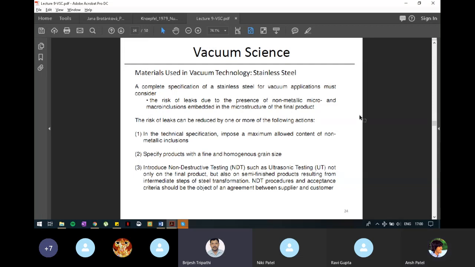There are 3 actions. The first one is in the technical specification which you are framing to order a system. You can write the maximum allowed content of non-metals inside stainless steel, or the grade of stainless steel which you have to use. Why are non-metallic inclusions given more importance in the specification? Because in materials, stainless steel is made by adding silicon and carbon inside it.